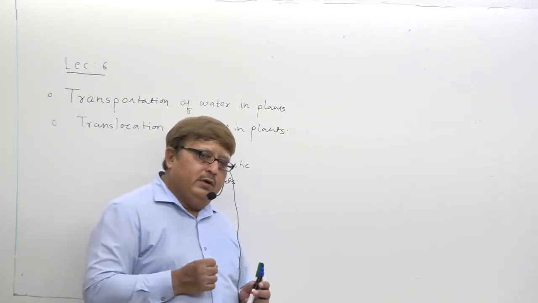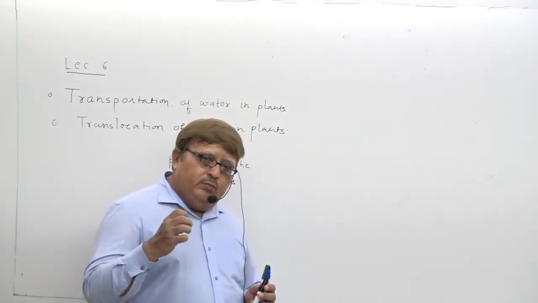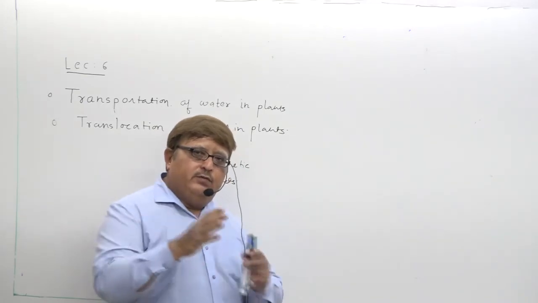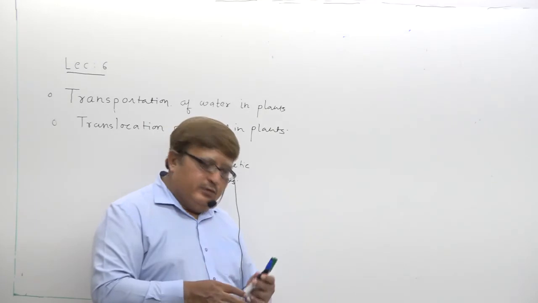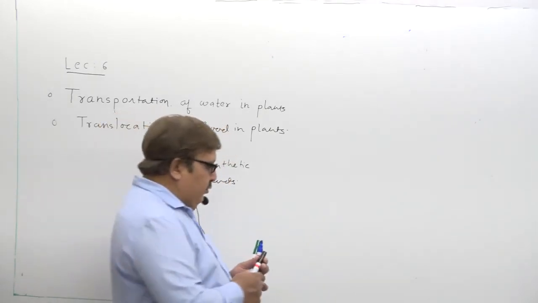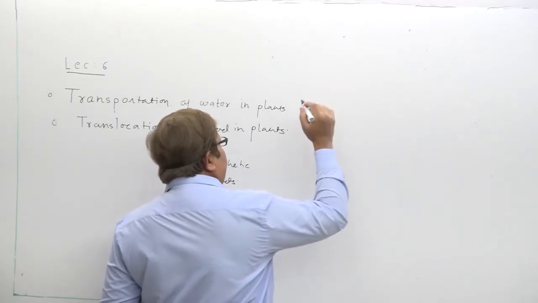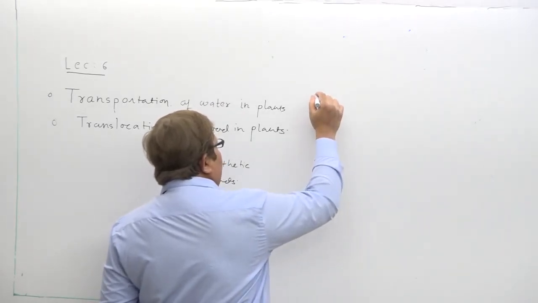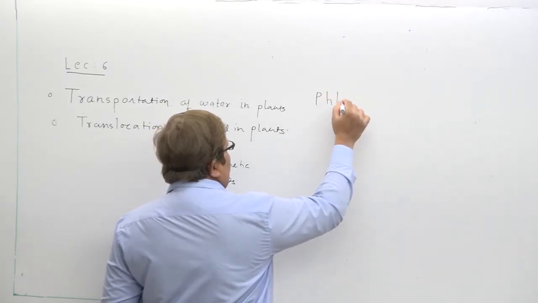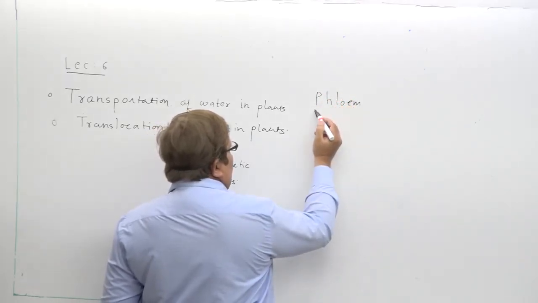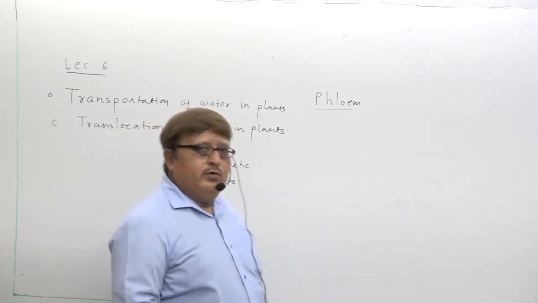So how can starch in dissolved form be transported from the leaf to each and every organ of the plant? Which tissue is responsible for that? The tissue responsible for the transport of photosynthetic product is known as phloem. Phloem is the tissue responsible for the transport of photosynthetic product.